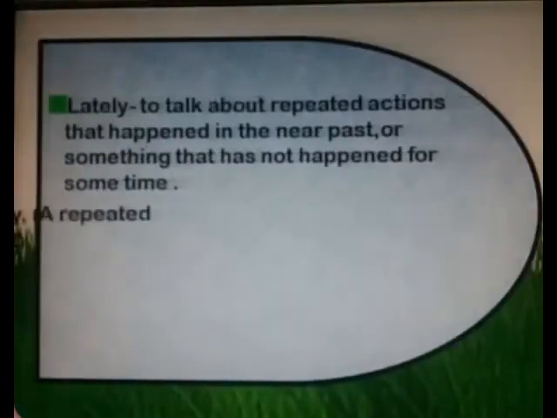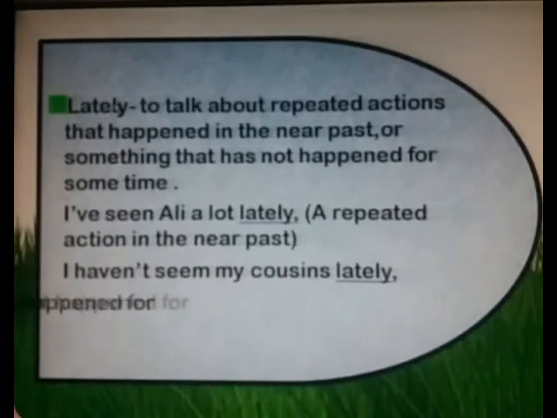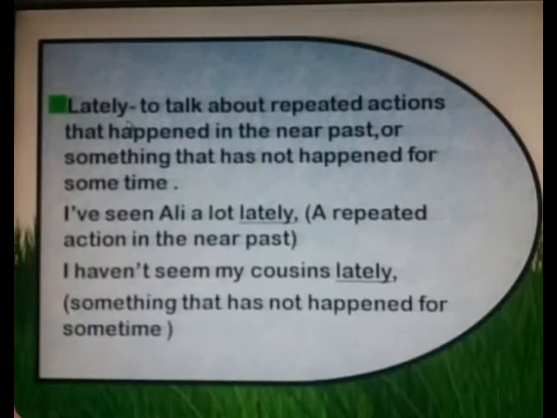Second one, lately. Actually, lately is used for repeated actions that happened in the near past, or something that has not happened for some time. Examples: I have seen Ali a lot lately. Here, you may see a repeated action in the near past. Second example: I have not seen my cousin lately. It means something that has not happened for some time.